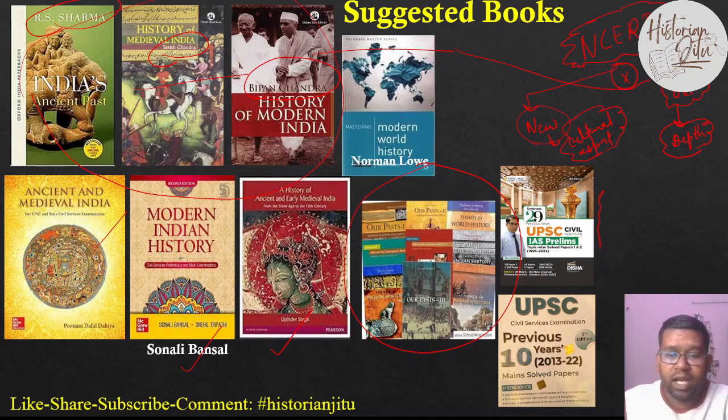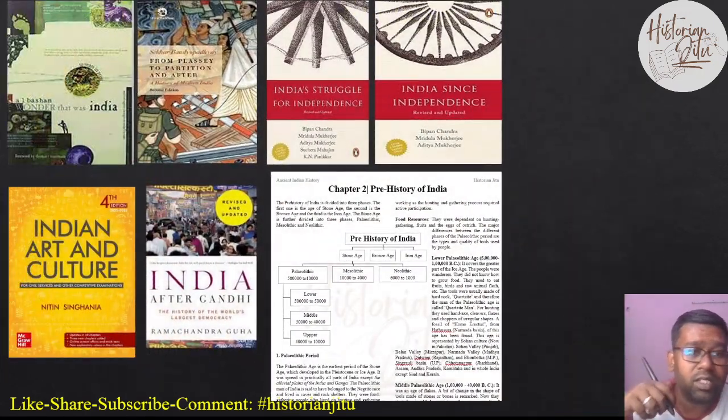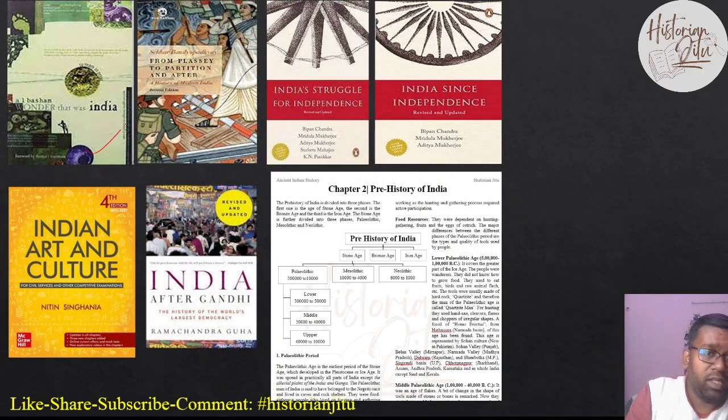Now for GS paper 1, this paper is good. There are other books also for history students: one is A.L. Basham, another is Satish Chandra, and another book is From Plassey to Partition by Shekhar Bandyopadhyay. Then we have two important books, India's Struggle for Independence and India's Independence by Bipin Chandra and a group of historians. So should we limit ourselves to all of these books?